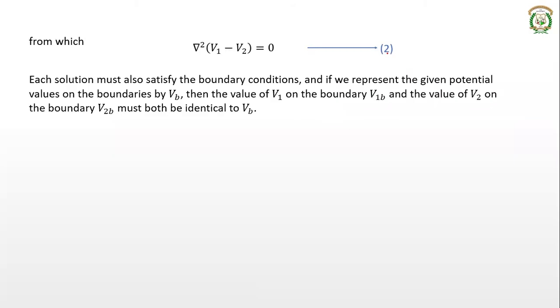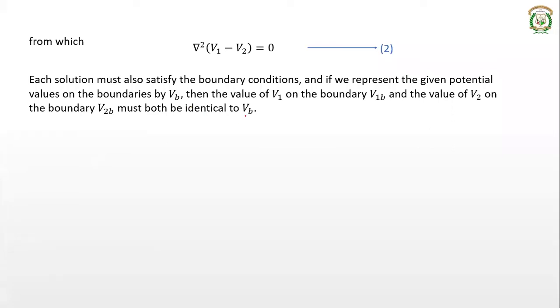Now, every solution of this Laplace equation we are considering for the boundary conditions. If it satisfies the boundary conditions, then we can represent the potential values on the boundaries by V subscript B. So the potential on the boundaries is VB. Then the value of V1 on the boundary we can take as V1B, and the value of V2 on the boundary as V2B. They both have to be identical, that is, they are both equal to VB.